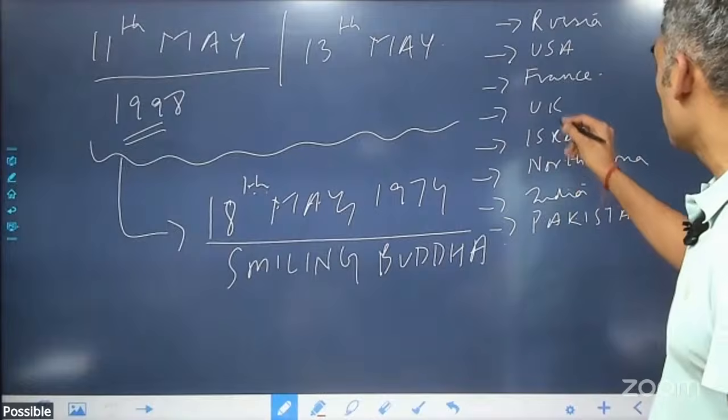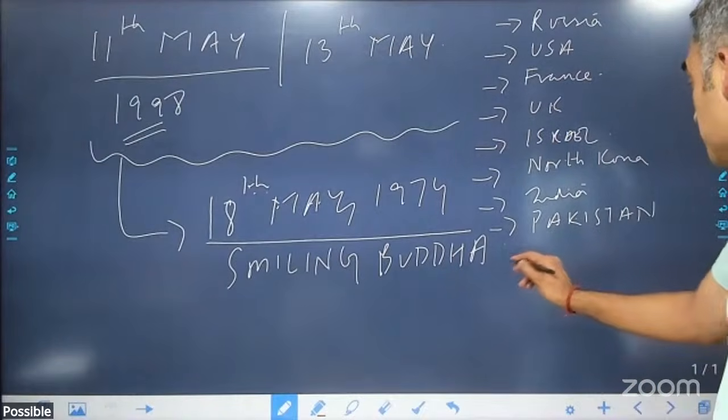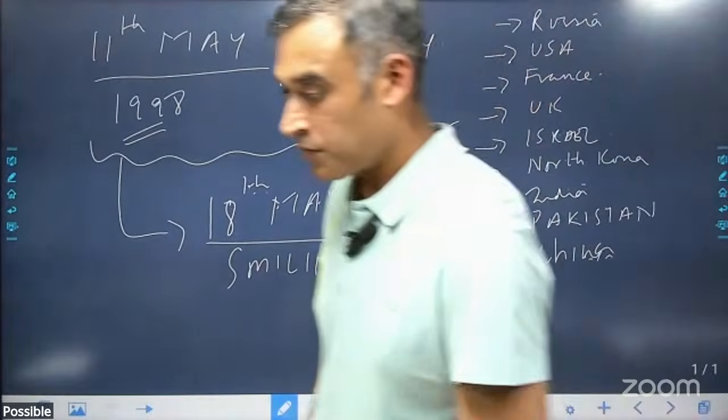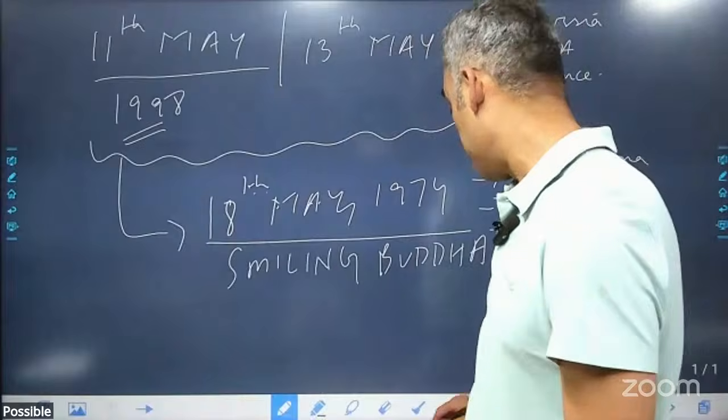So 1, 2, 3, 4, 5, 6, 7, 8. China, 9. So there are 9 countries that have nuclear bombs. Okay, so remember this. This is National Technology Day.